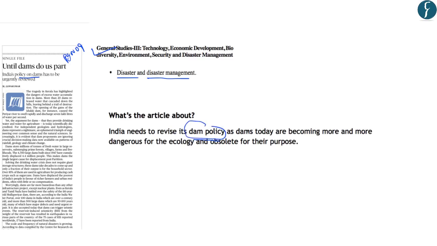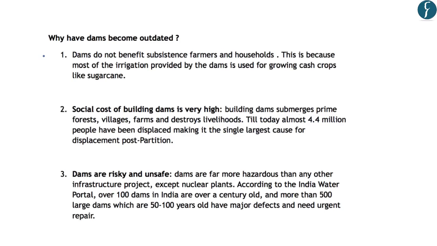And for this he says that dams today are becoming more and more dangerous for the ecology and are obsolete for their purpose. And the author has highlighted the need for reviewing the policy on dams based on the destruction caused by the Kerala floods. And we know that these floods were caused by the overflowing of the Idukki Dam. So as the author says that the dams have become outdated and obsolete for their purposes, he has highlighted several points in support of his argument.